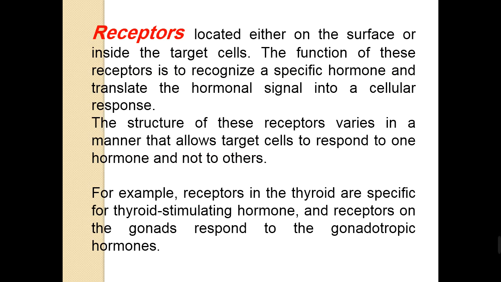The structure of these receptors varies in a manner that allows the target cell to respond to one hormone and not to another. This is important to specify the hormone action. For example, receptors in the thyroid are specific for thyroid stimulating hormone, and receptors on the gonads respond to gonadotropin hormones only.